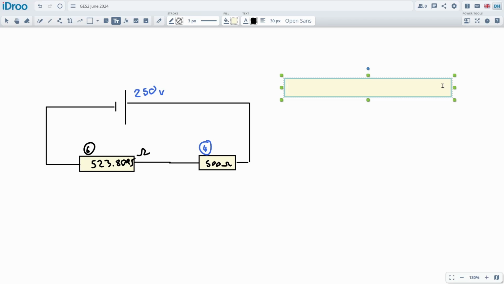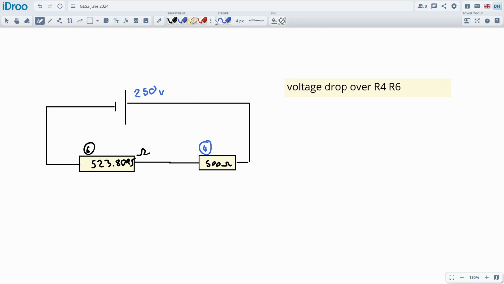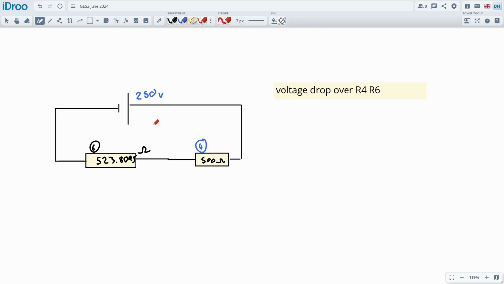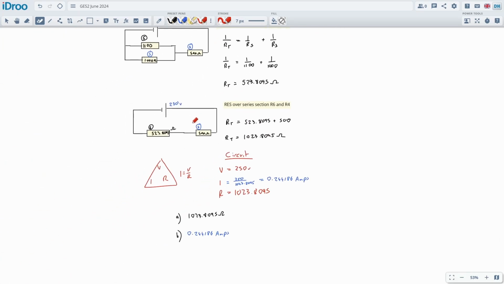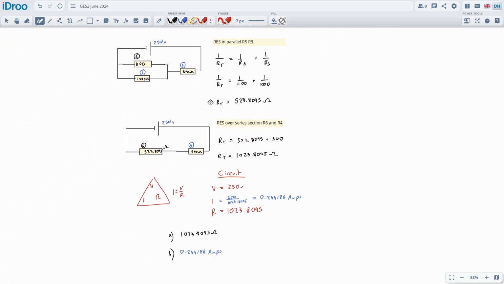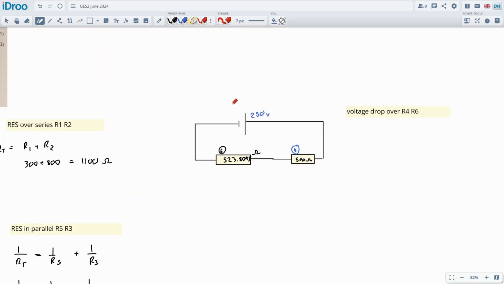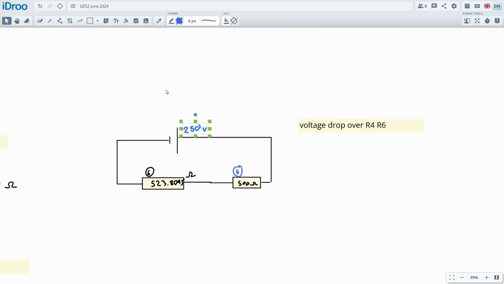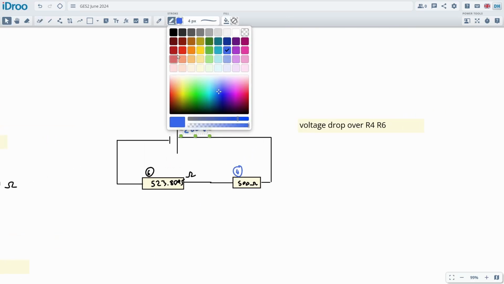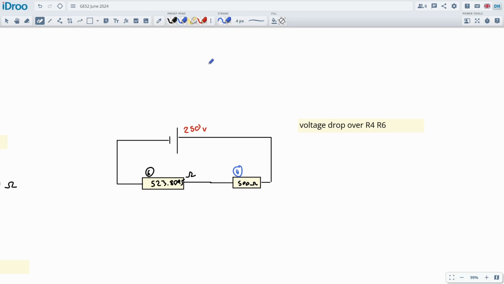So the first thing we're going to do, and we always do the same thing, is the voltage drop over the series section. So this will be over R4 and R6. You see these guys are in series, which means we know the ampage going through these guys. I can draw the ampage on here. So let's do the voltage in red, and we'll do the ampage in blue so we can see it.